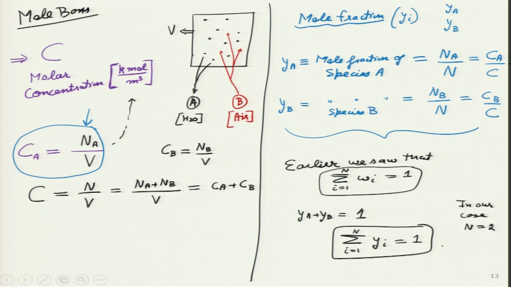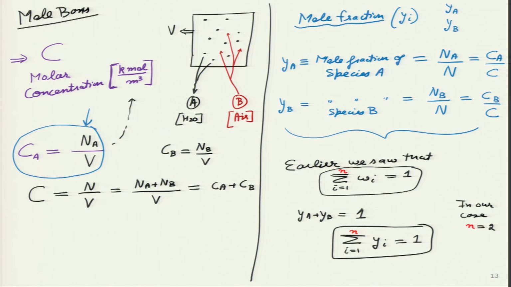Maybe I should use some different n, because this capital N I have already taken over here. So, maybe I will use small n to write over here. So, this is small n. Do not confuse it with this capital N, which is the number of moles.